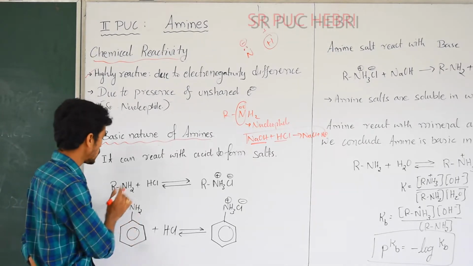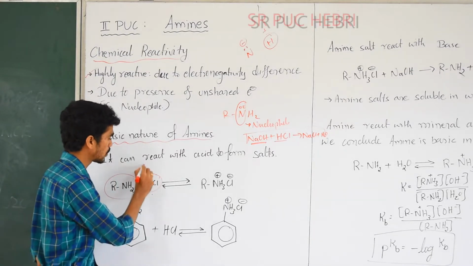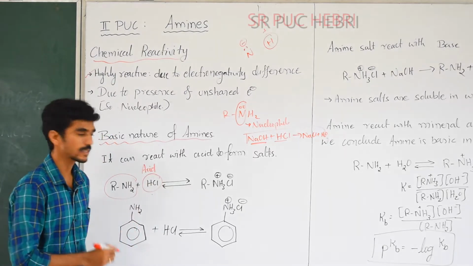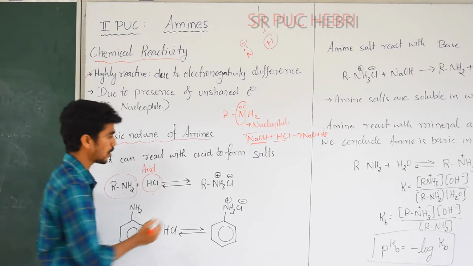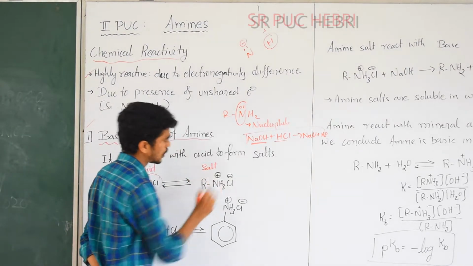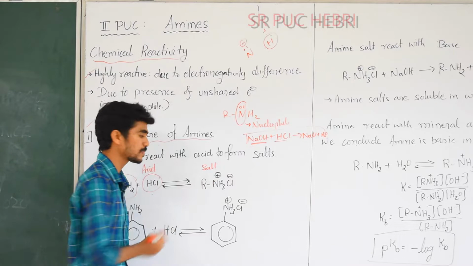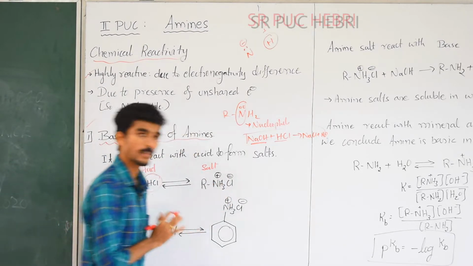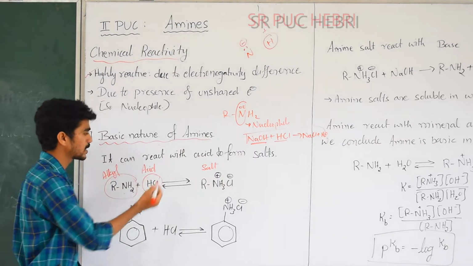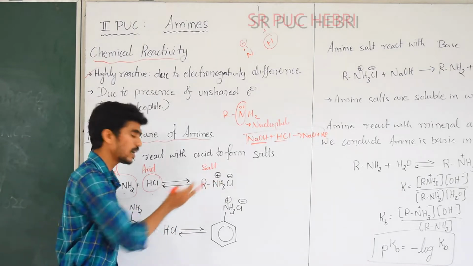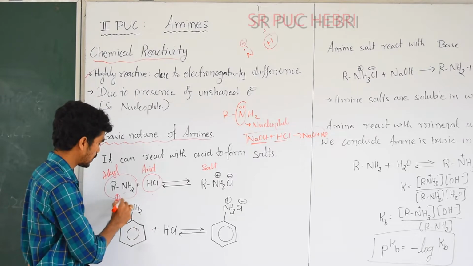Which reaction? Take one organic compound, then take an acid which is known. HCl is an acid. What product will form when an amine reacts with the acid? It will obviously produce a salt. An amine salt will form, an N-substituted salt of amines. And one more example: if an alkyl amine reacts with the acid, it will form a salt. That means this should be basic in nature.